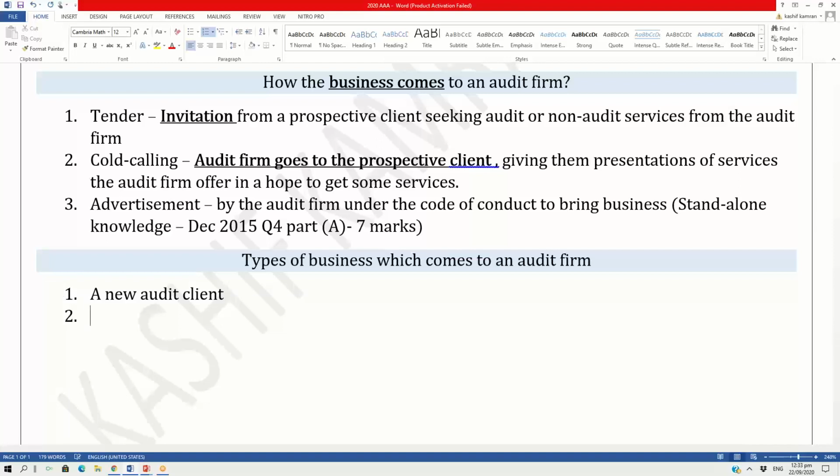Number 2 business can be your existing audit client asking you to offer additional services, which is basically the non-audit services.